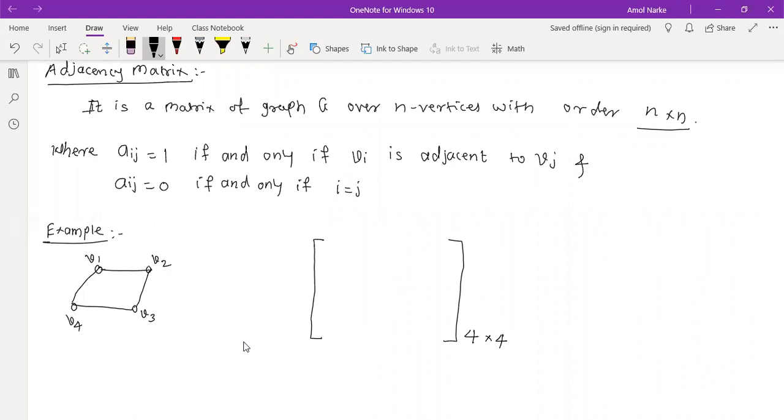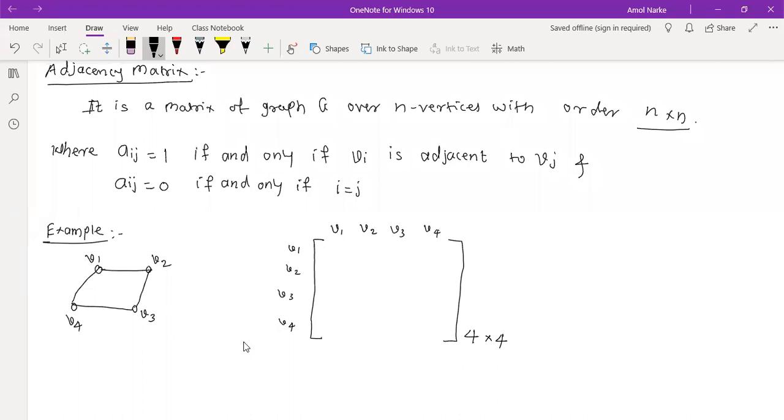Now for tracing an adjacency matrix, what you need to write down? You need to write down the vertices here. Label the first row as vertices, and the first column too. So V1, V2, V3, V4, which is outside of the matrix. Here also V1, V2, V3, and V4, for understanding purposes.